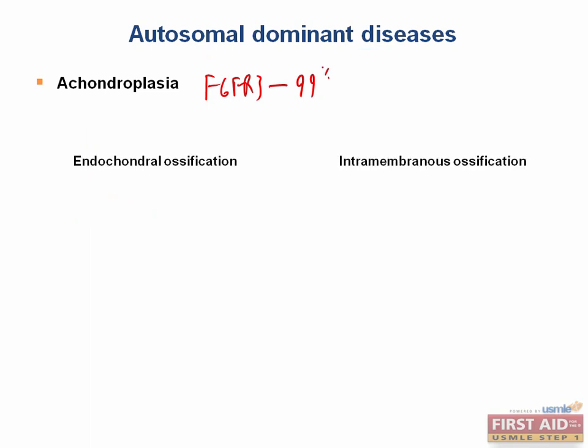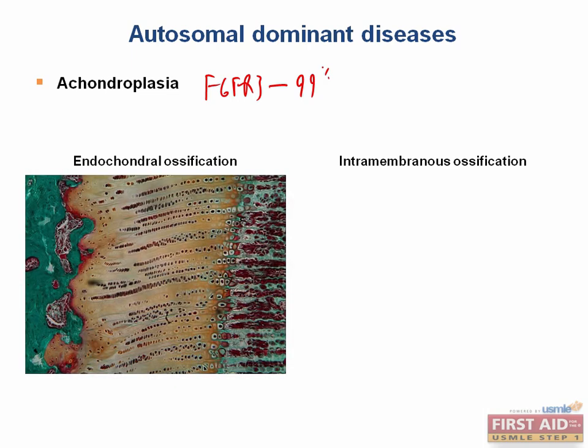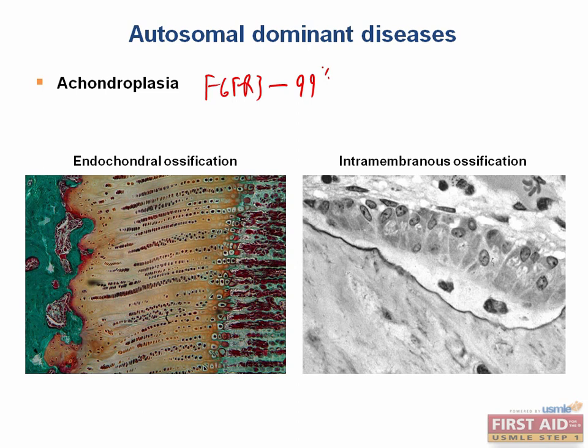Let's take a step back and talk about bone growth. Do you remember the 2 types of bone growth? That would be endochondral ossification and intramembranous ossification. So what's the difference between these 2? Well, endochondral ossification is used for long bone growth. Basically, you have cartilage at the end of the long bone, which is the right side of this picture, and then bone, which is the green stuff over on the left. And in the middle you have the growth plate. As the long bones get longer, cartilage is converted into bone.